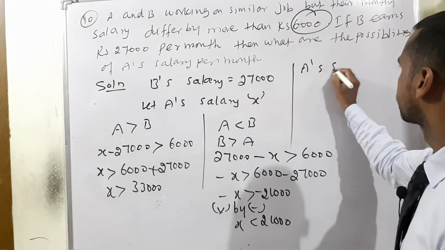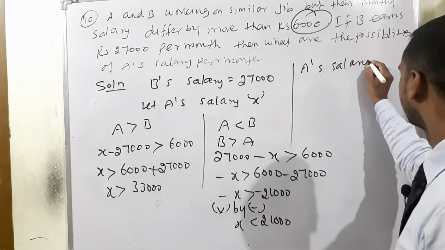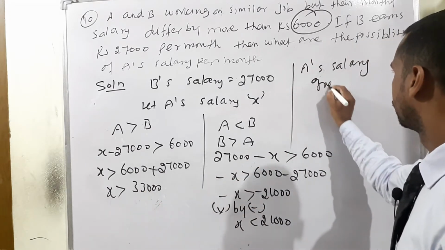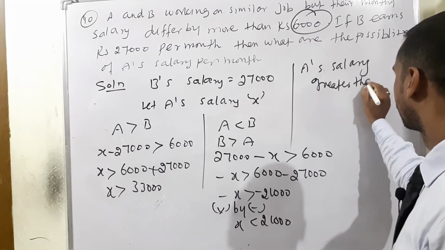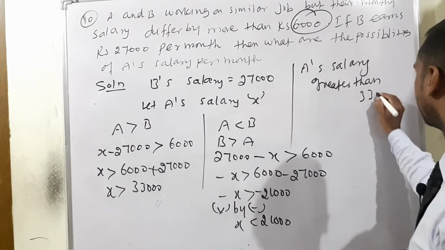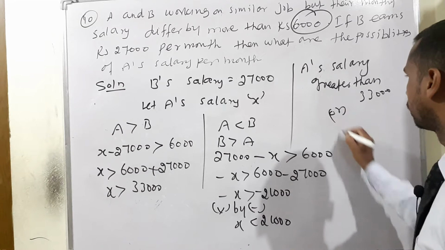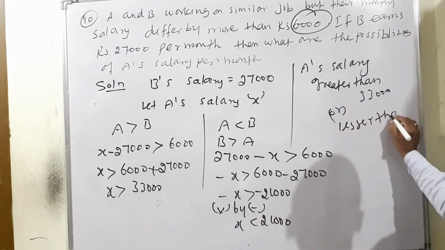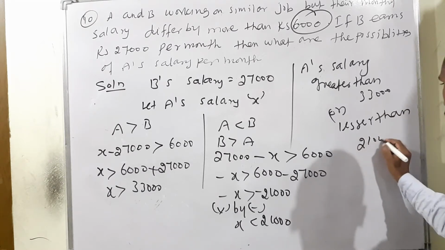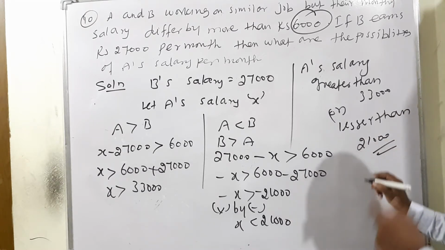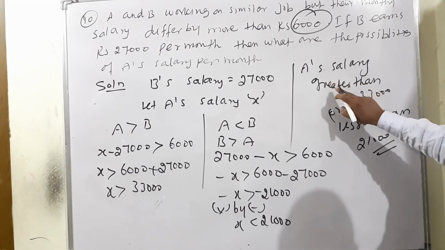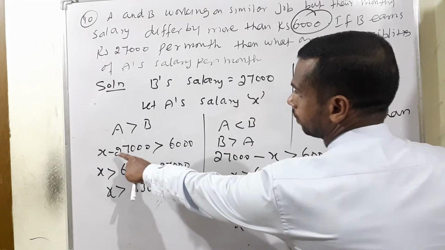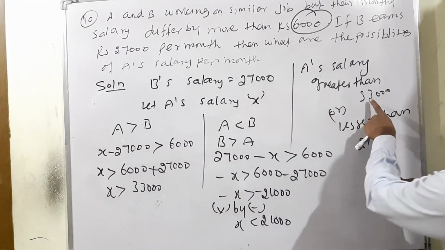So A salary greater than 33,000, greater than 33,000 or lesser than 21,000, lesser than 21,000. Now we can check it, we can verify it, because suppose A is salary greater than 33,000 but B salary is given, no. B is how much? So instead of X, take it greater than value.